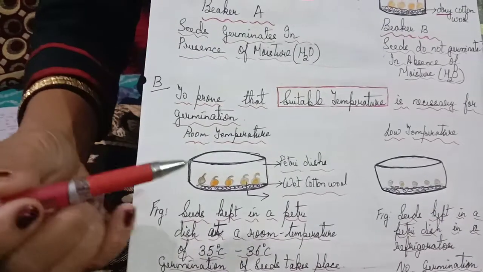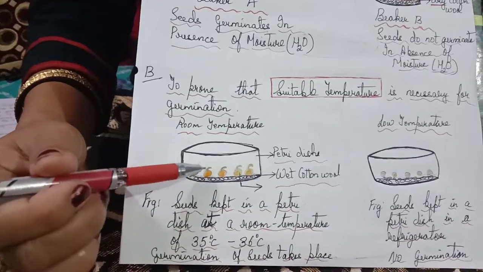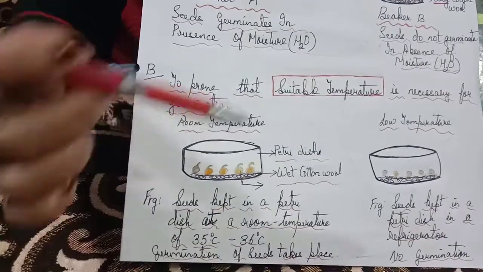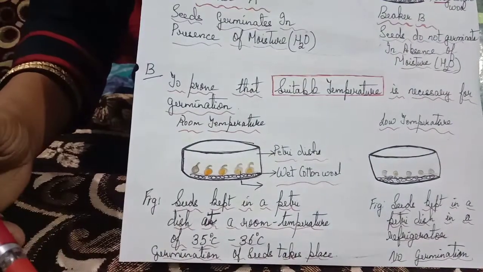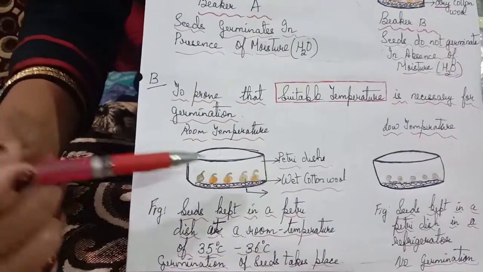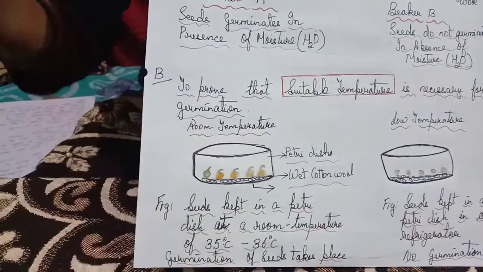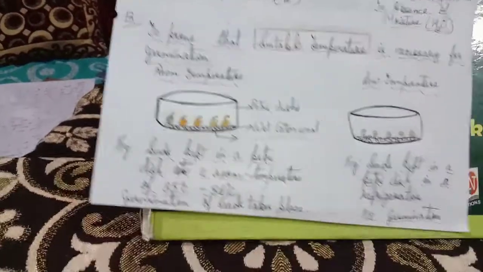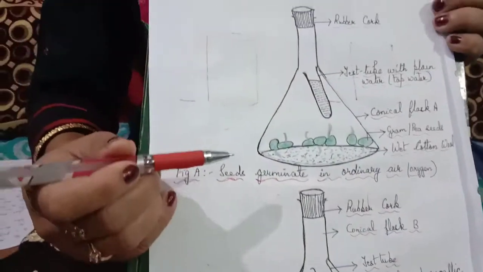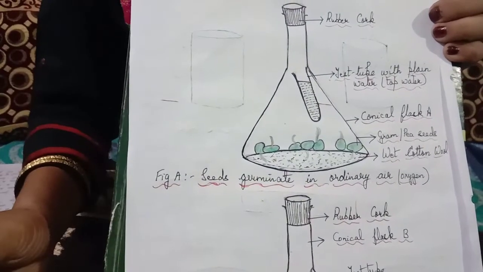After 1 or 2 days, you find that the seeds at room temperature have germinated, the radicle coming out, while the ones kept in the refrigerator do not germinate, proving that a suitable temperature is necessary for germination. Next, we have how air or oxygen is necessary for germination. Clear? So in this case, what do we do?